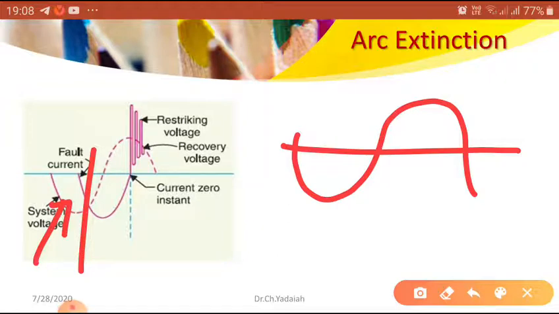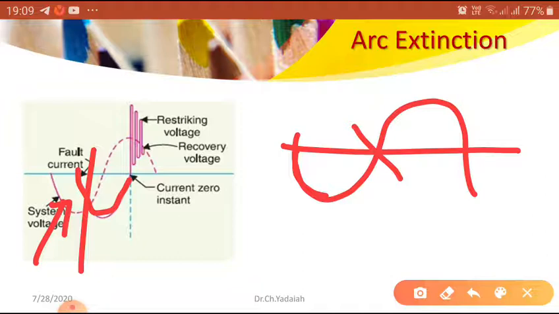Whenever a fault occurs, our system voltage decreases and current increases, as you know. Once the voltage decreases, the fault current tries to flow. It is also sinusoidal in nature. In the AC system, the fault current has positive and negative cycles, so it has to go to the zero crossing.